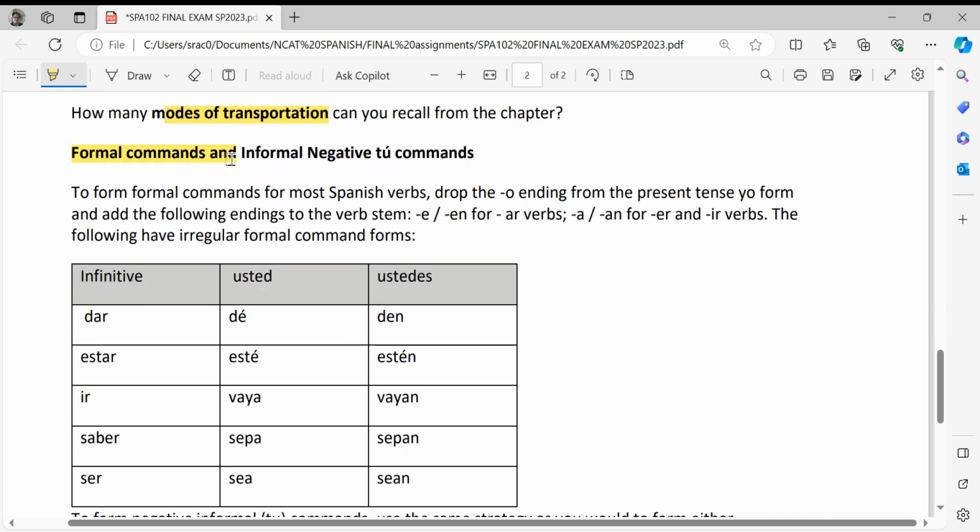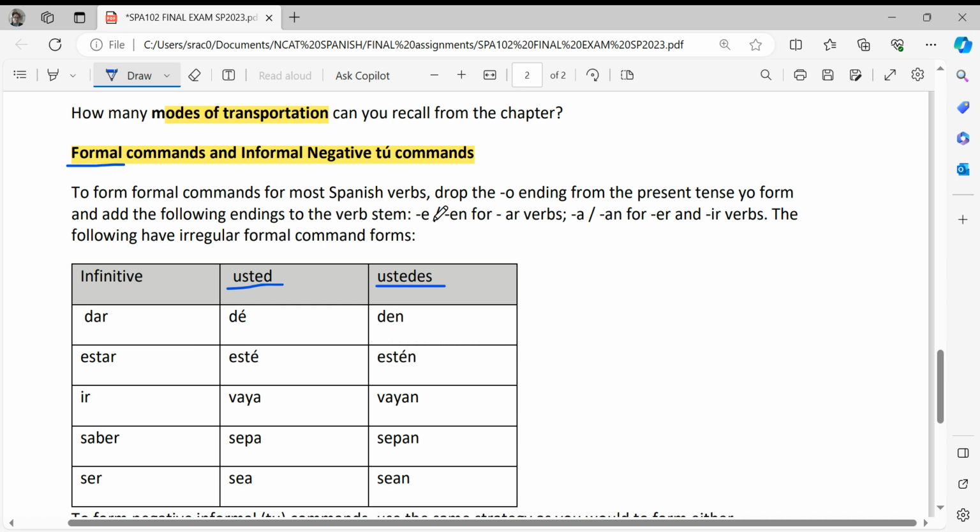Formal commands was one of the hardest lessons for this unit. Informal negative tú commands are only given to your siblings or your pets, right? However, formal commands have to do with addressing people that you're not familiar with, like your boss, your director, your teacher, someone you're not familiar with. So it was very important for you to know whom this command or advice was given to, to a singular person or to a plural person, right?